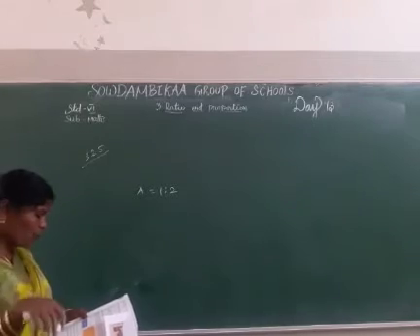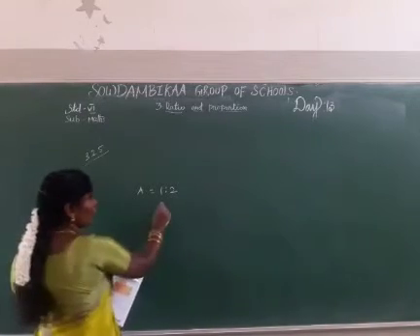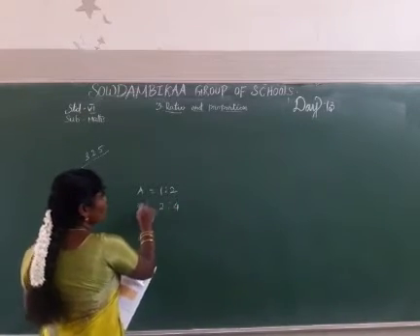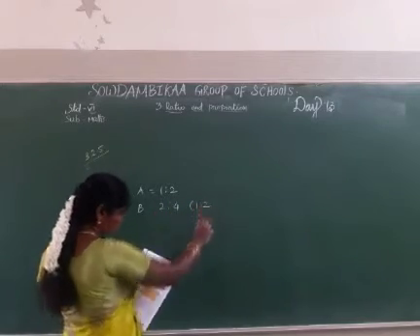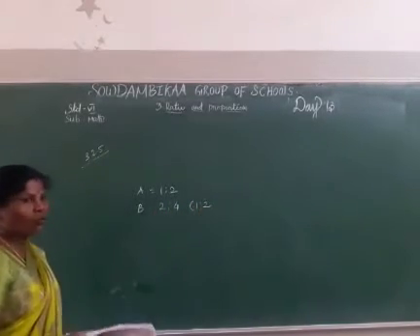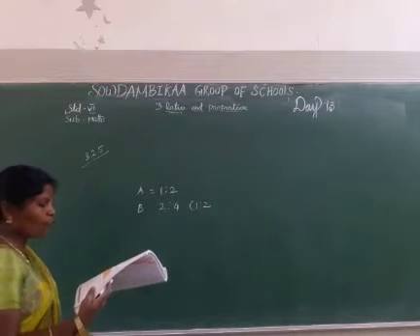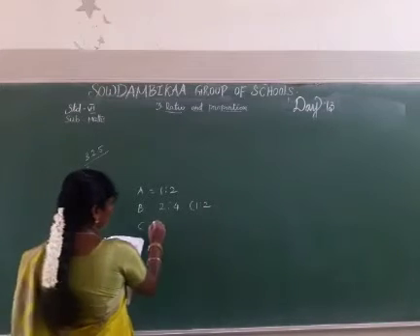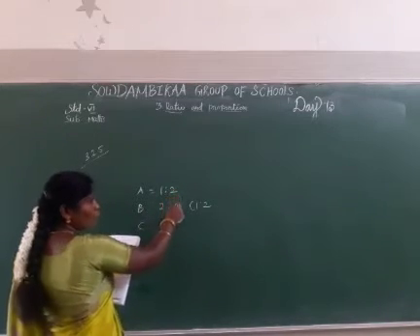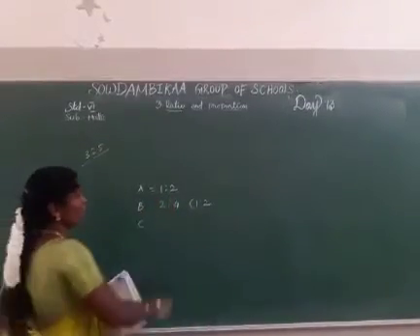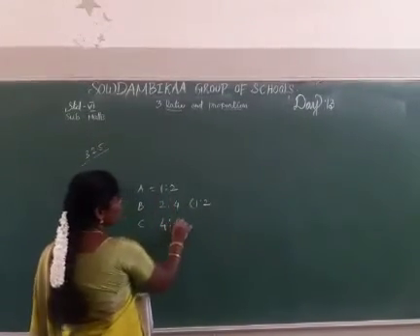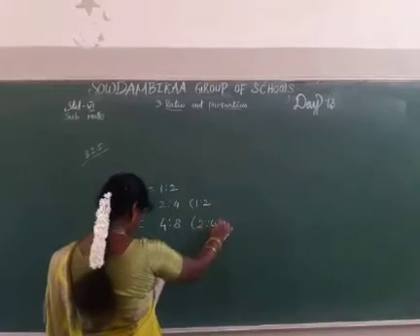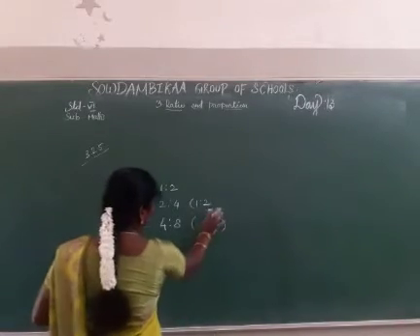The ratio of breadth to length of rectangle B is 2:4. The simplest form is 1:2. Next, rectangle C: 1 2s are 2, 2 2s are 4. Next, multiply by the same 2 table: 2 2s are 4, 4 2s are 8. The simplest form of 4:8 is also 1:2.